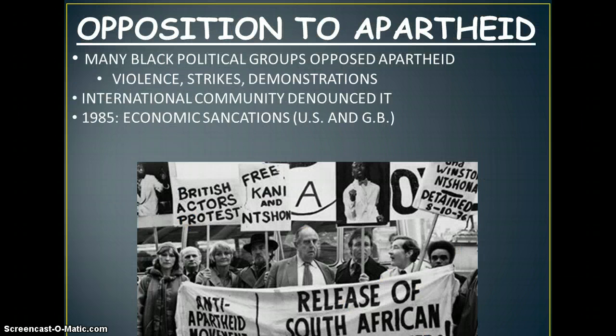The opposition to apartheid: many black political groups opposed apartheid. There was violence, strikes, demonstrations. Mandela was one of those political leaders that opposed apartheid. The international community denounced it. Internationally, it was not supported. And then in 1985, the economic sanctions, kind of the U.S. and Great Britain became more involved.